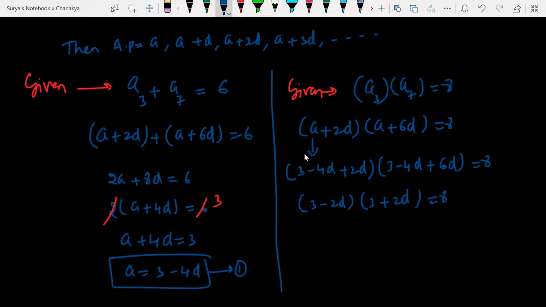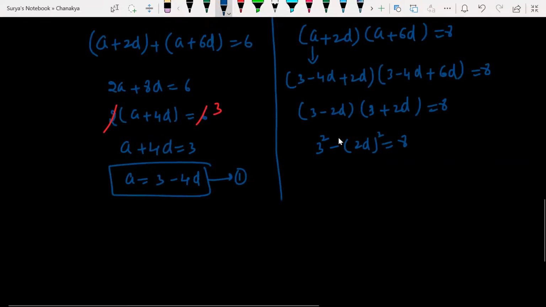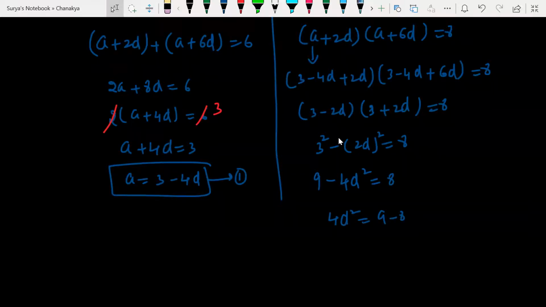Is it clear, children? Any doubts? Are you able to follow the class? Yes, sir. No doubt. So 9 - 4d² = 8. 4d² gives me what? 8 - 9 = -1... so 4d² = 1. d² = 1/4, square root, d = ±1/2.